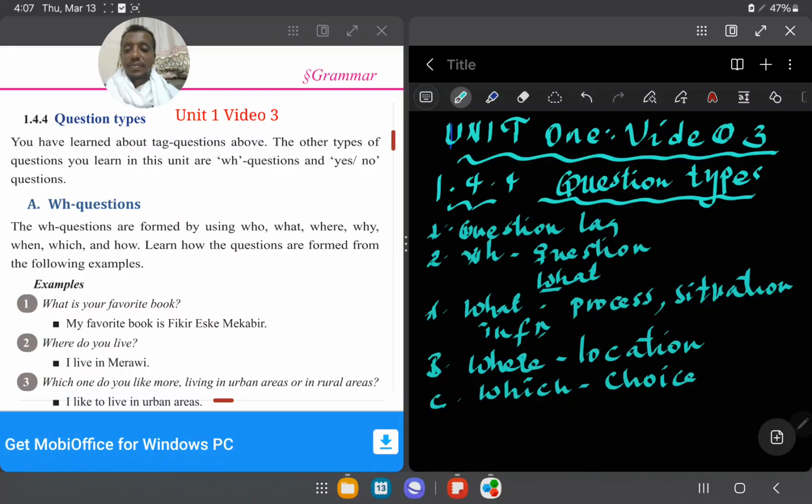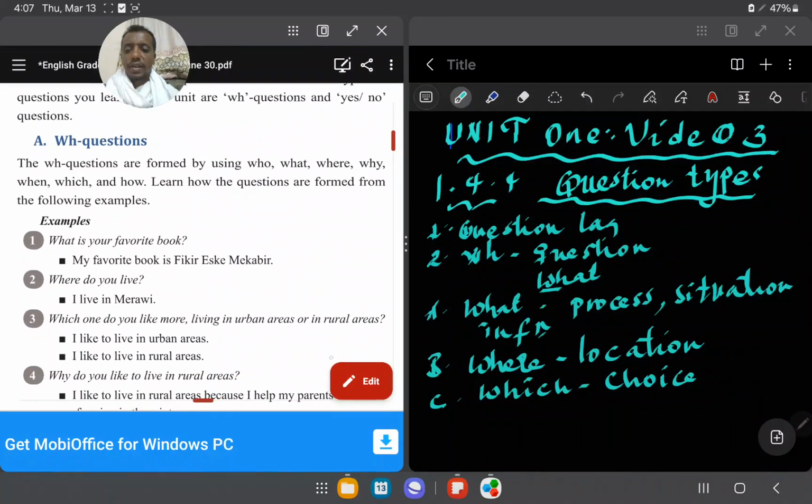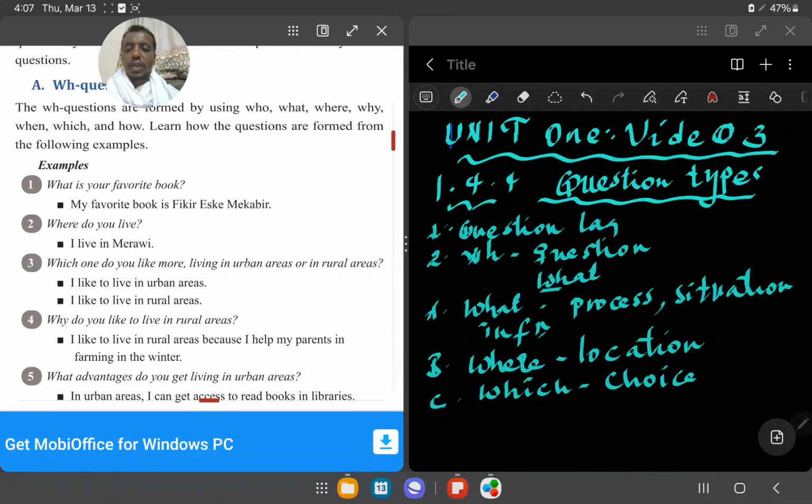Next one is why. Why do you like to live in rural areas? D. Why? Reason of something. Reason. Okay.